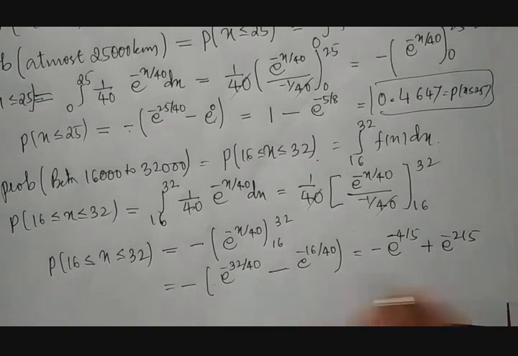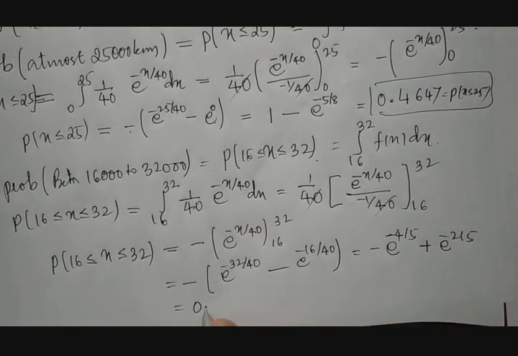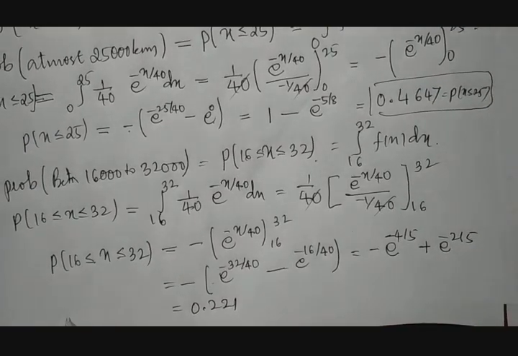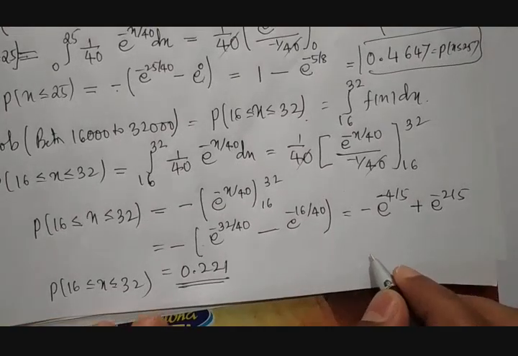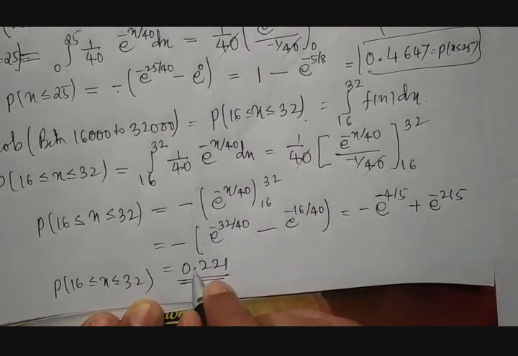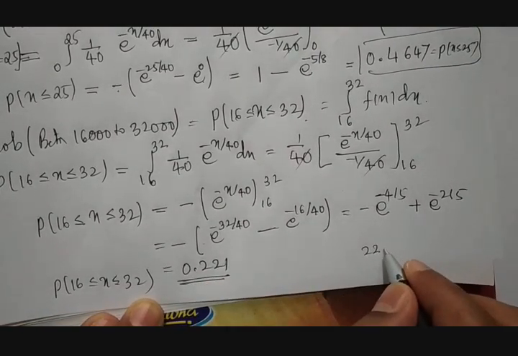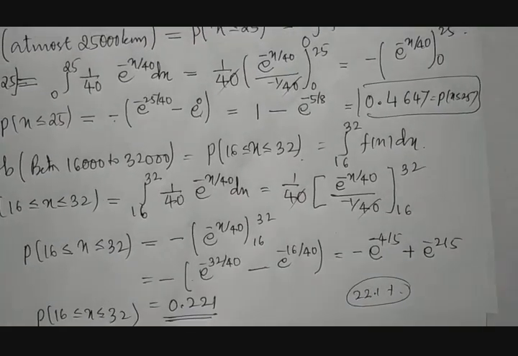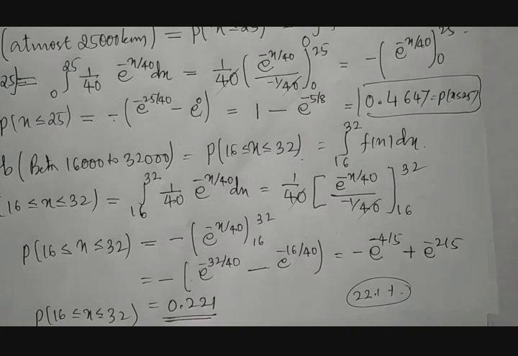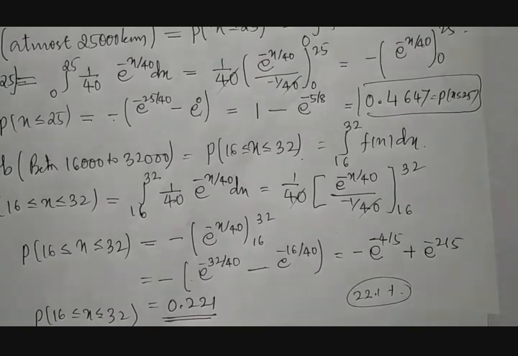Okay. Then if you calculate this, it becomes 0.221. Therefore, the probability of 16 less than or equal to x less than or equal to 32 is nothing but this. What is the chance? In terms of 100, there is a 22.1% chance that our vehicle will move between 16,000 to 32,000 kilometers without any problem.